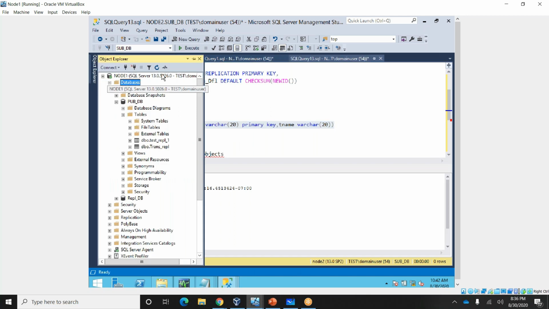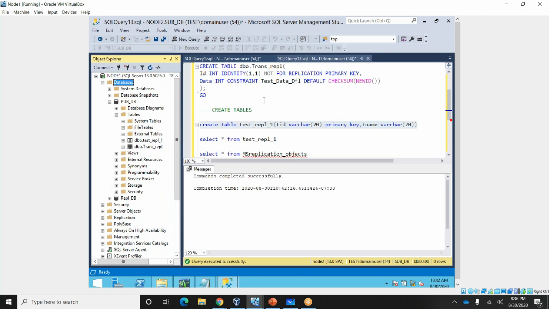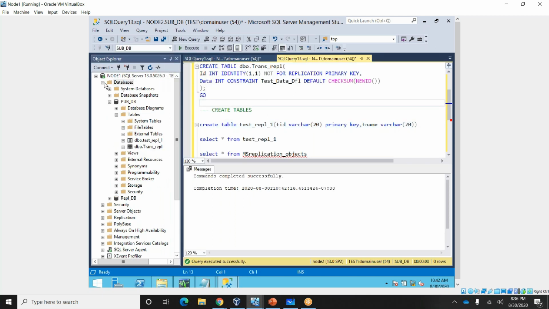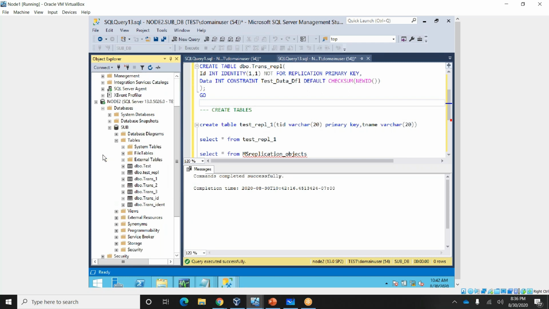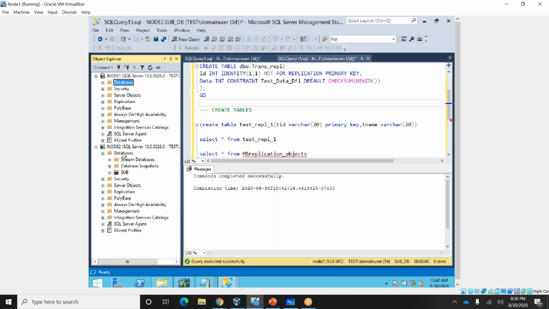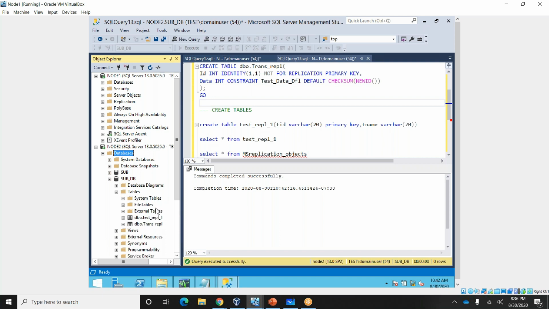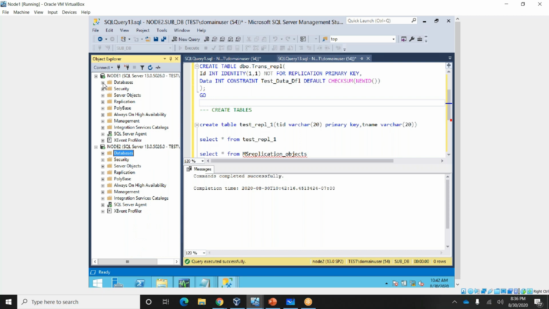So now two tables are created, right? You can verify once whether the tables are available or not. SubDB. So here also we have two tables. Okay. Now distribution is configured. Now we have to configure the publisher.